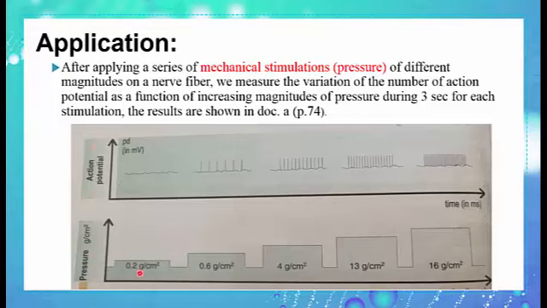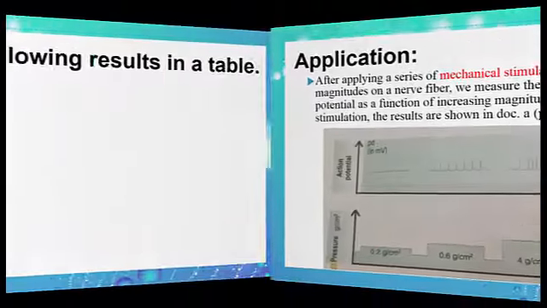First, the pressure was 0.2 gram per centimeter squared. It increases till 0.6, then it continues increasing to reach 16 gram per centimeter squared. As the pressure increases, the number of recorded action potential increases.